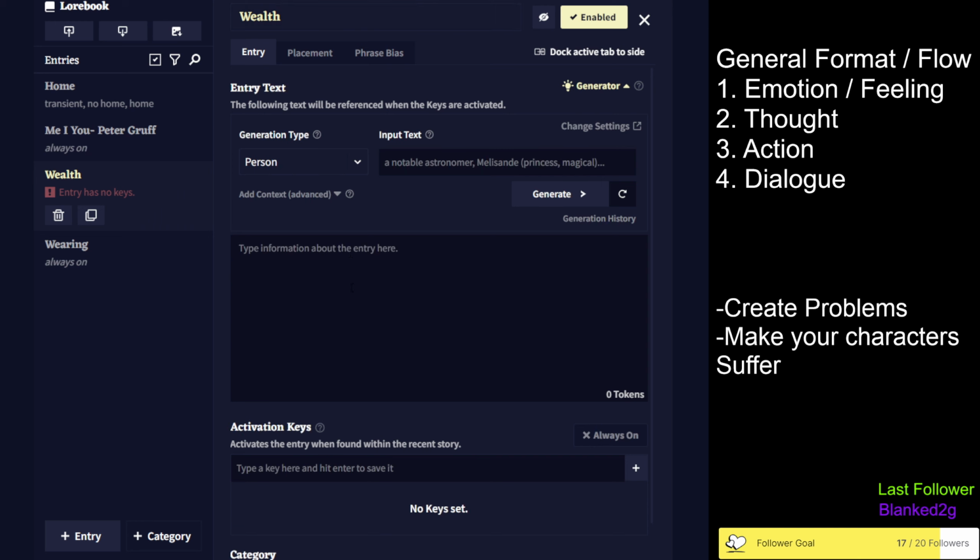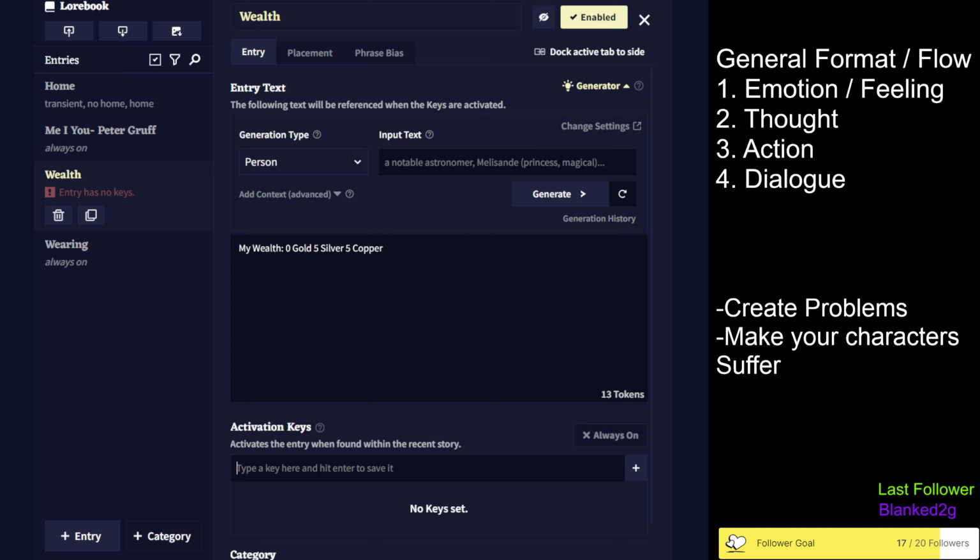And then you can put in, right? We could put 0 gold, 5 silver, 5 copper. Great.